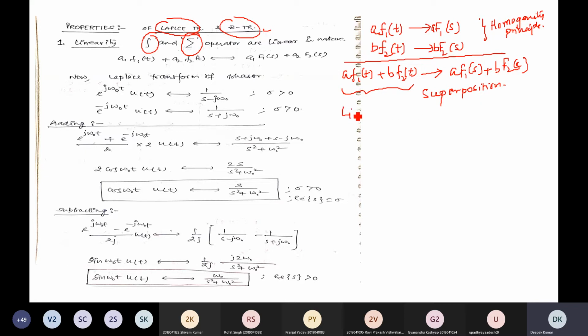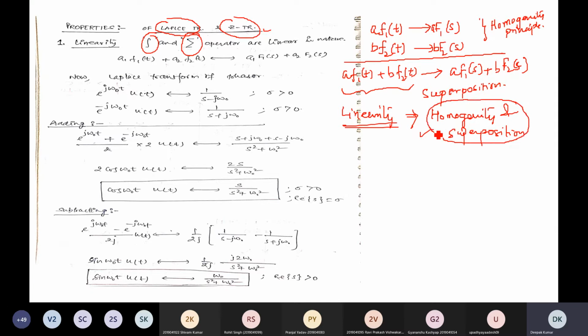To satisfy the linearity condition, homogeneity as well as superposition, both conditions should be satisfied. Then we will say the term is linear. Laplace transform generally follows the linearity principle. Laplace transform is a linear operator. It is linear in nature.